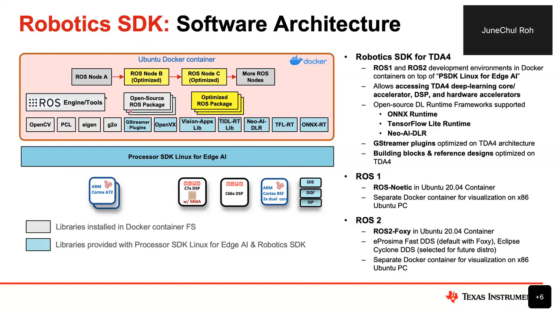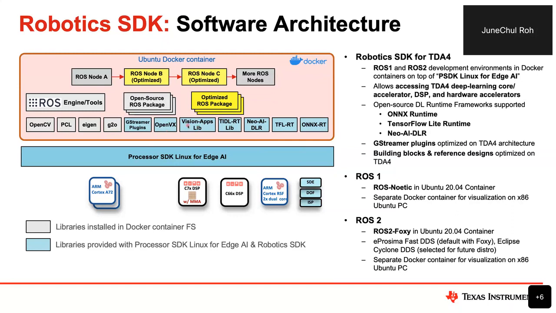And then, if your user wants to develop a robotics application in the ROS framework, most of the things can be done with open source, for example, using OpenCV, PCL, G2 library. And let's say if you have a deep learning chain or vision application chain, you can use all the libraries that we provide, which are represented in the blue box here, which include OpenVX kernels and libraries.